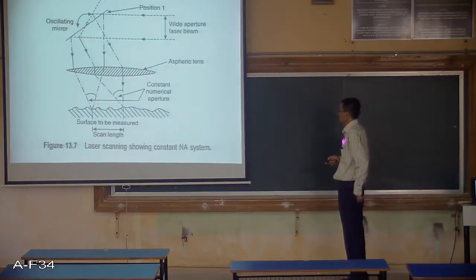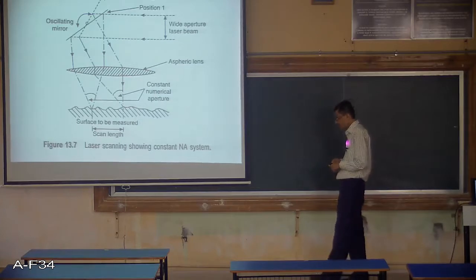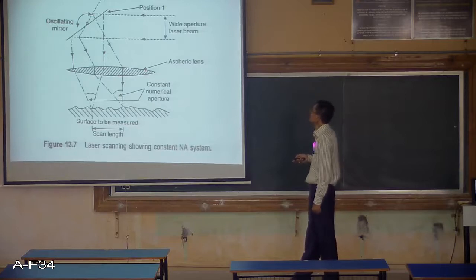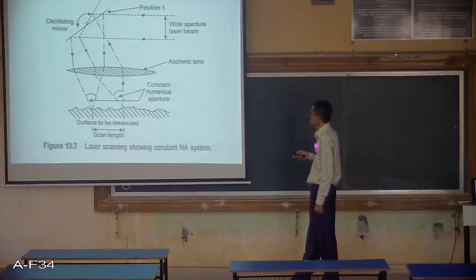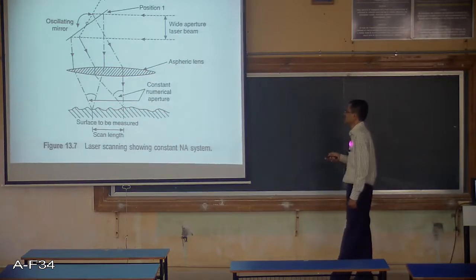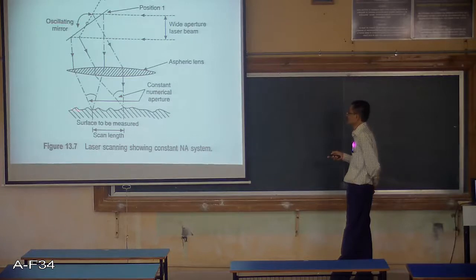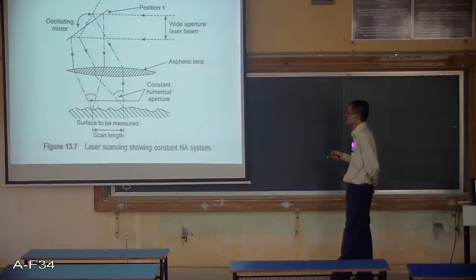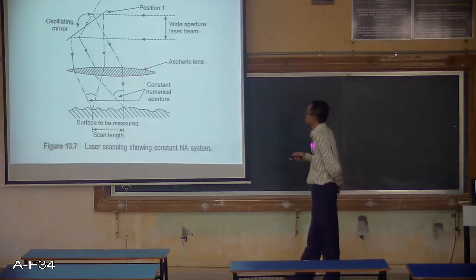So here, laser scanning showing a constant numerical aperture system. You can see this is the surface to be measured. You can see here, this is the nanomaterial which is deposited on the surface, and you are supposed to measure the size of each nanomaterial here, or the surface height from here, the average surface and the height of the nanomaterial.